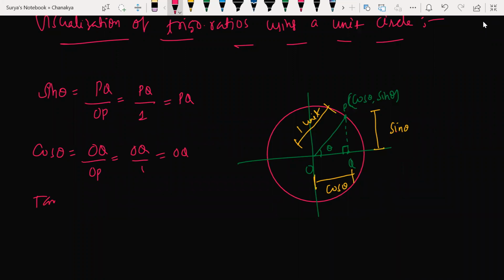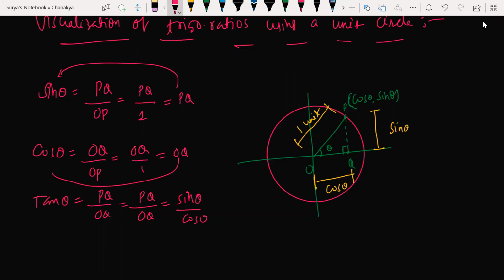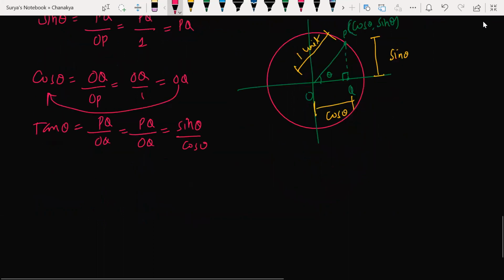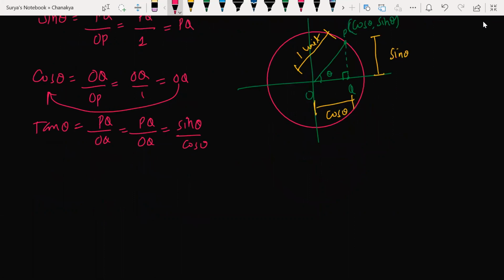Tan theta is what? PQ by OQ, which is nothing but sin theta by cos theta. This is how we are getting tan theta as sin theta by cos theta. Clear? So next, cosec theta.